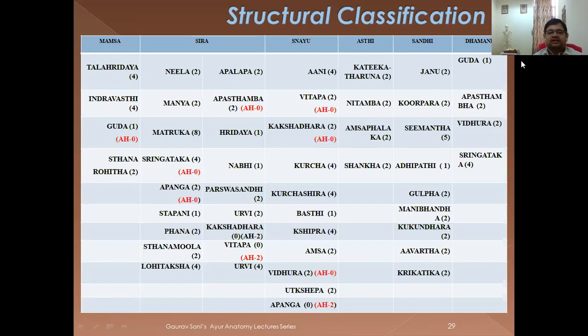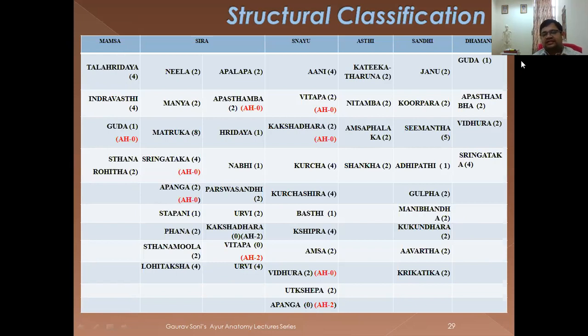Then Apanga, here it is AH 0 because Ashtanga considers Apanga as a Snayu Marma. You can see in the Snayu Marma, last word, Apanga is considered as 0 there, but AH has considered 2 there. Like Apastambha, you can find in Dhamani Marma. Then Vitapa, Sushruta hasn't considered it here, but Ashtanga has considered them as Sira Marma.